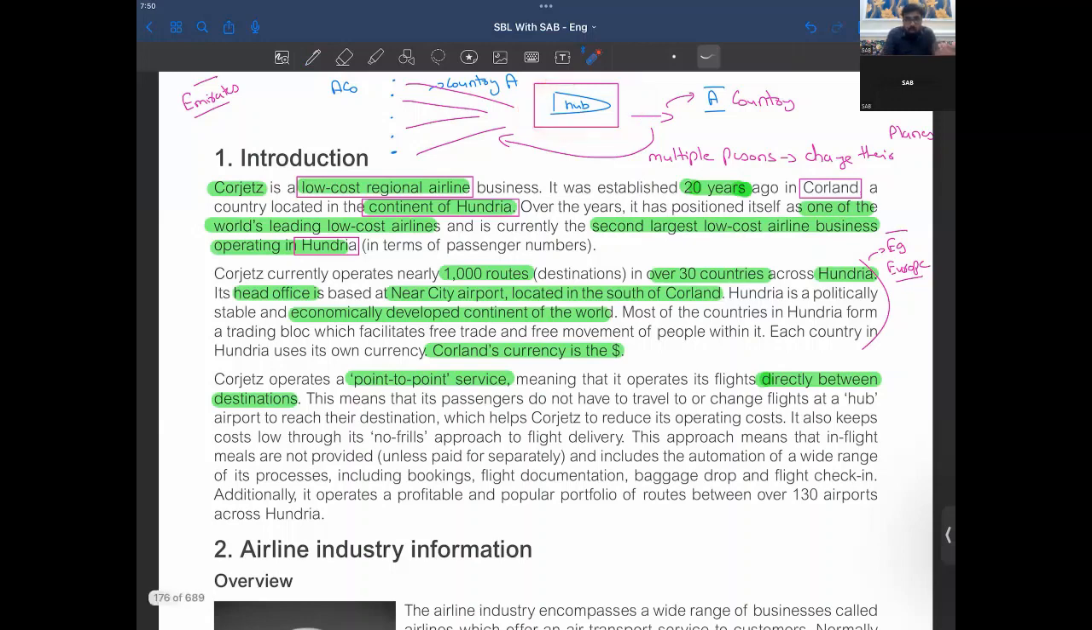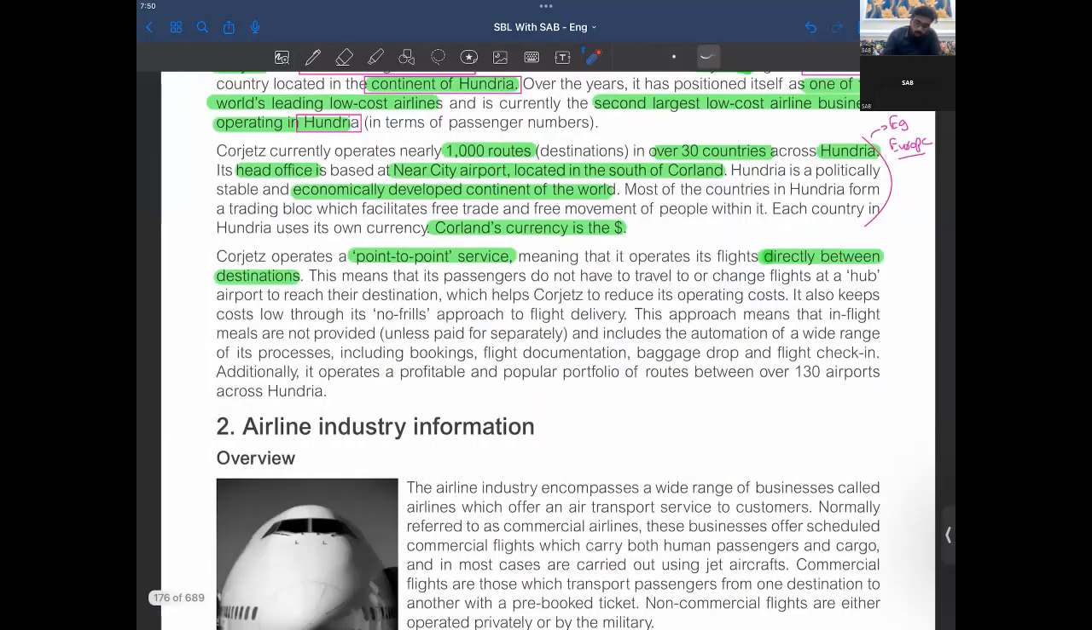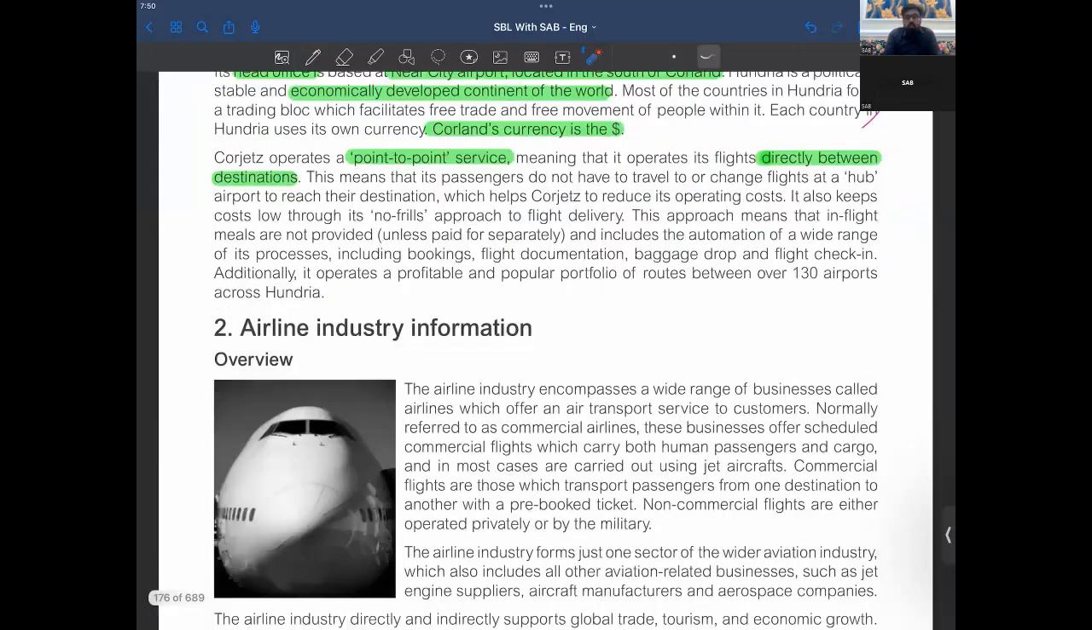So we are not operating through hub airports, right? What we are doing is going point to point. Wherever the company is, wherever the destination is, we directly go there, right? So this means that its passengers do not have to travel or change flights to reach their destination, which helps Corjets to reduce its operating cost. And through this, we save our operating cost, right?